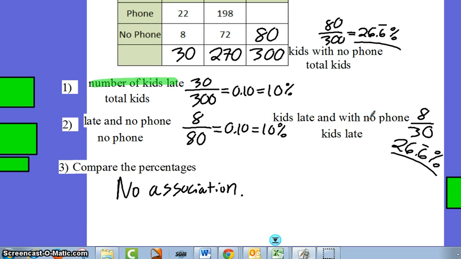So hopefully that cleared up any confusion. I mean, the hardest part is just figuring out what numbers to put in these places. And once you get that figured out, you just do your comparison and then you're done. Okay, so that's your practice on how to determine if there is association between variables using a two-way table.